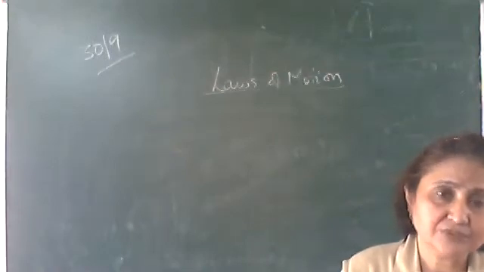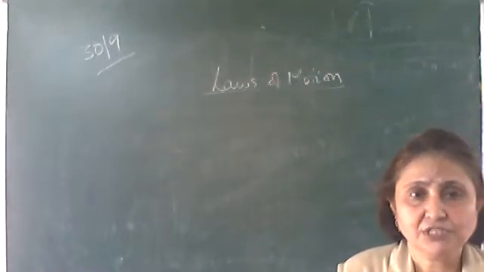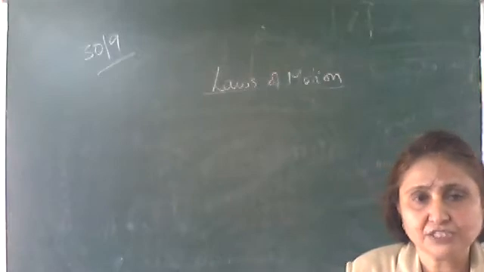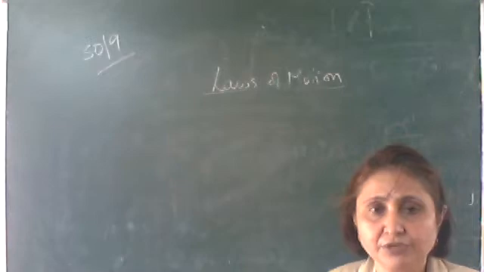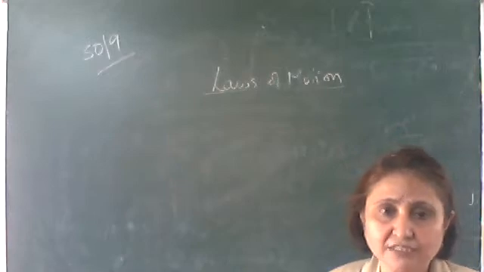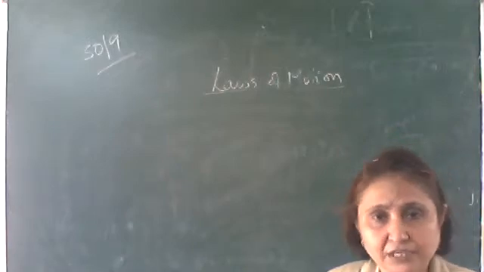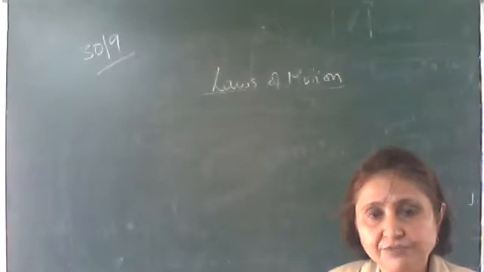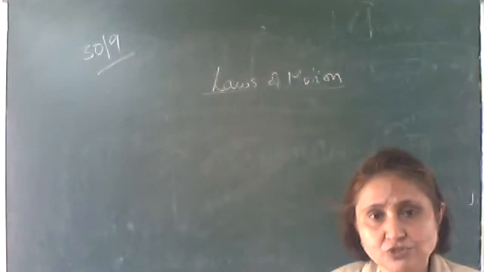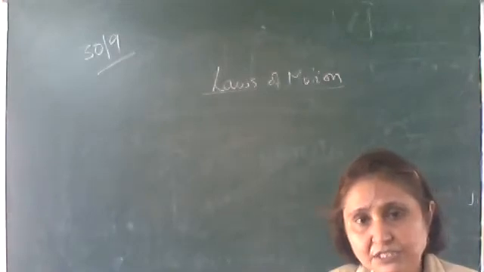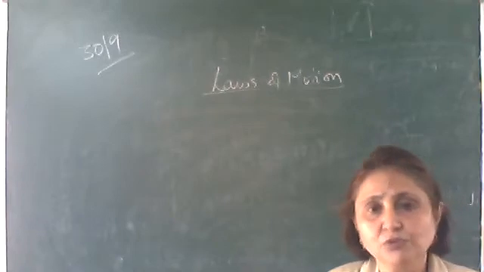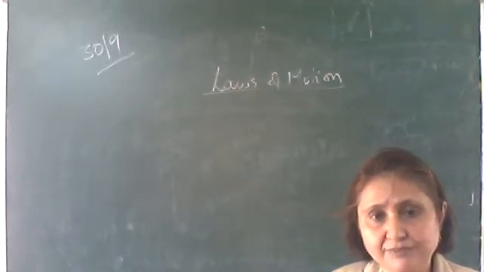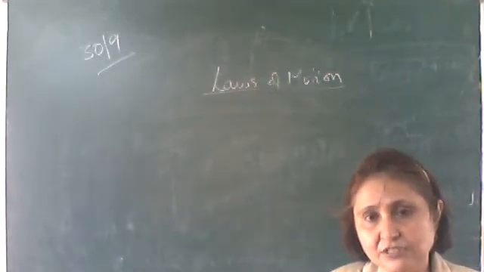Okay, again it is of 3 types: inertia of rest, inertia of motion, inertia of direction. Inertia of rest means the body which is at rest will tend to remain in the state of rest only unless some force is applied to move it. Inertia of motion, the body which is in motion will keep on moving unless some force is applied to stop it. Inertia of direction means a body which is moving along one direction will keep on moving along the same direction unless some force is applied to change its direction.